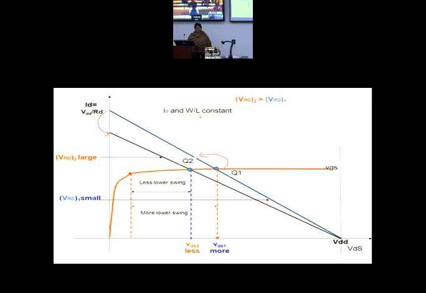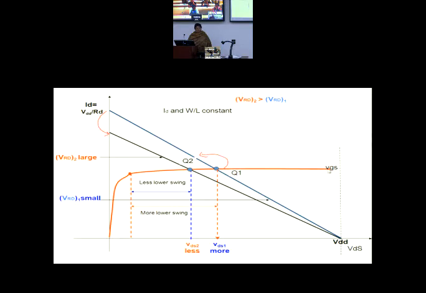you are keeping ID and W by L constant. That is, bias current is constant and W by L is constant. What we are changing is RD. Voltage across RD is changing. As a result, I have a different load line. Now load line changes from initial value to the final value. When the load line changes, the Q point shifts from here to here. You are not changing any other thing.